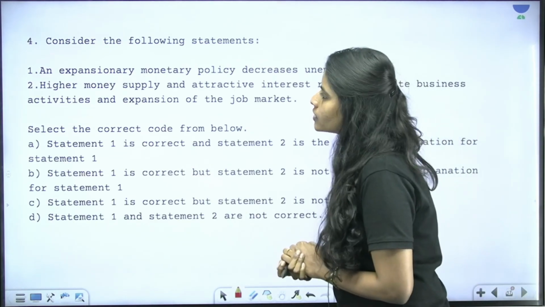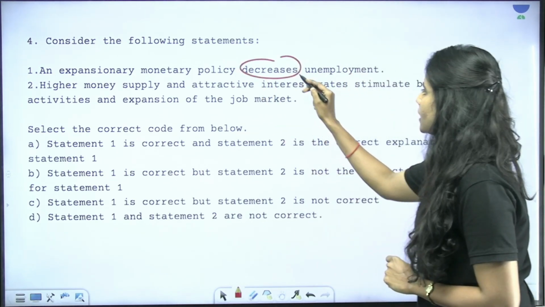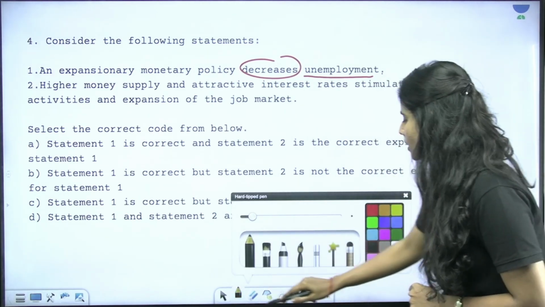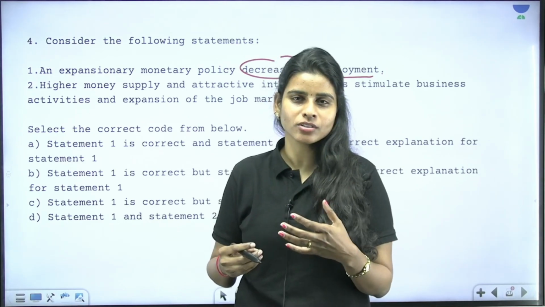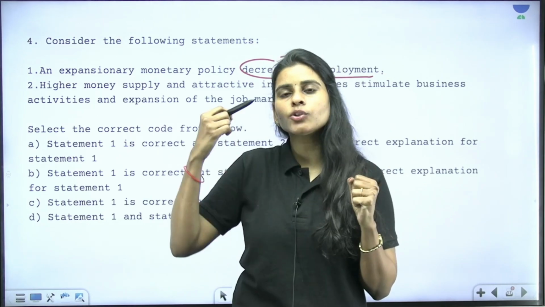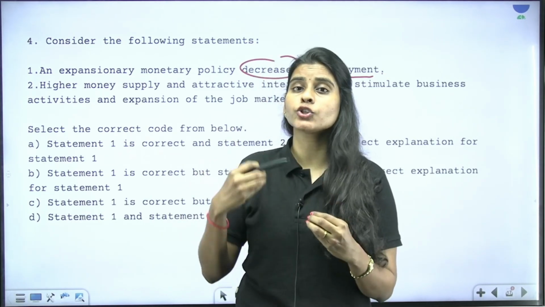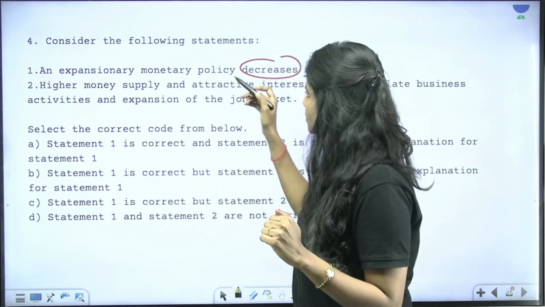Consider the following statements. Expansionary monetary policy decreases unemployment. When we say expansionary monetary policy, it means that the government will spend more, and the RBI will reduce the interest rate so as to stimulate growth and production in the country. When growth is stimulated, chances are likely for increased production, and when production increases, unemployment will also decrease. So this statement is correct.